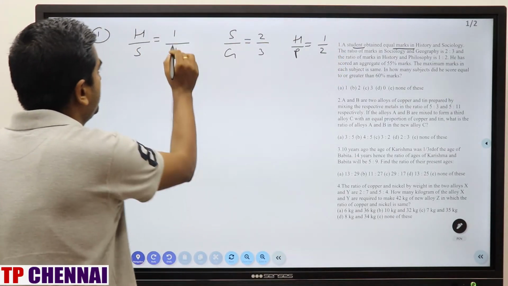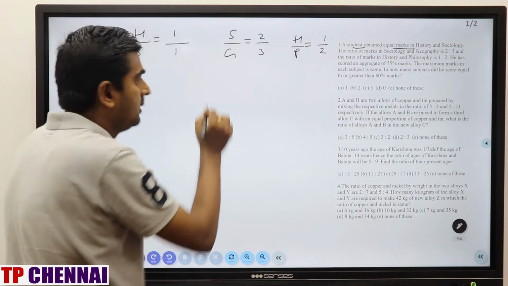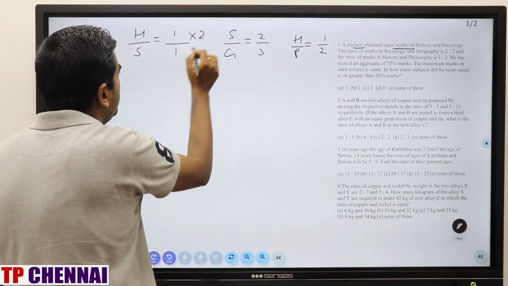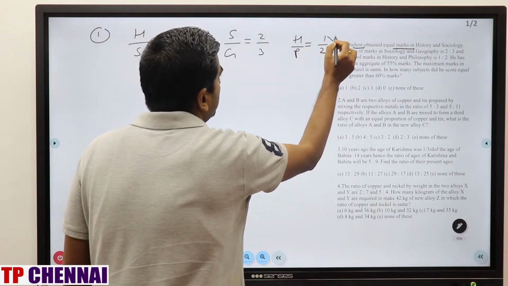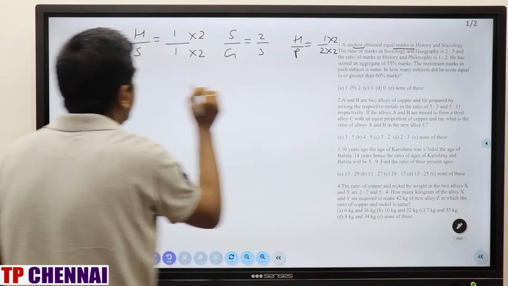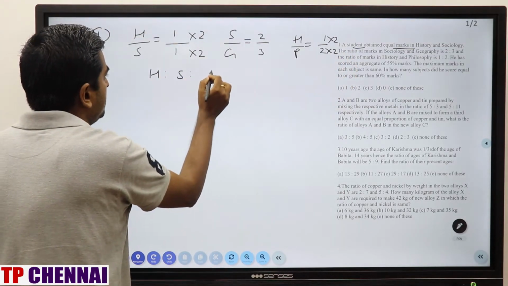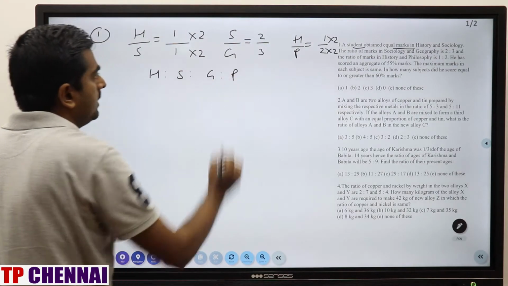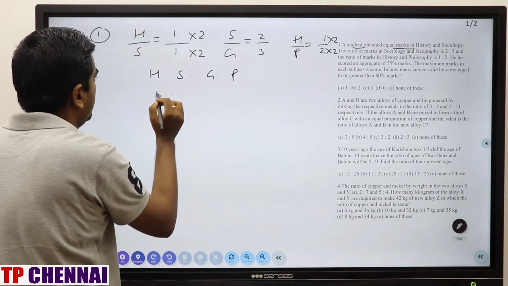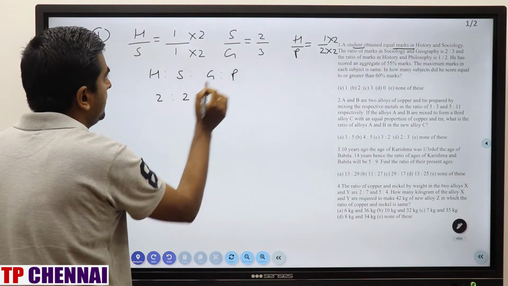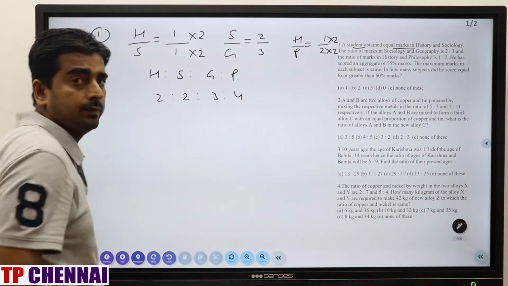So history is 1, sociology is 1, history is 1, philosophy is 2. So make it the same: multiply this one by 2, and multiply this one also by 2. Now I am writing history, sociology, geography, and philosophy. History is 2, sociology is 2, geography is 3, and philosophy is 4.